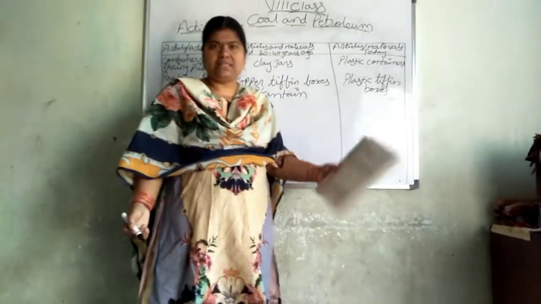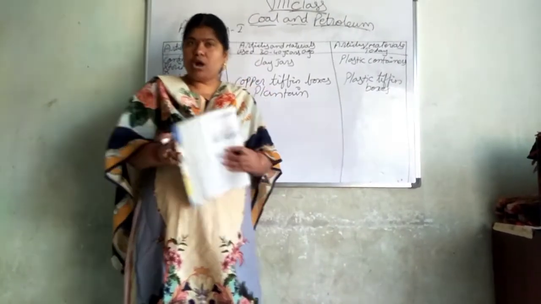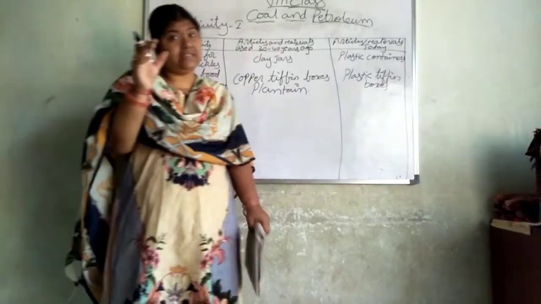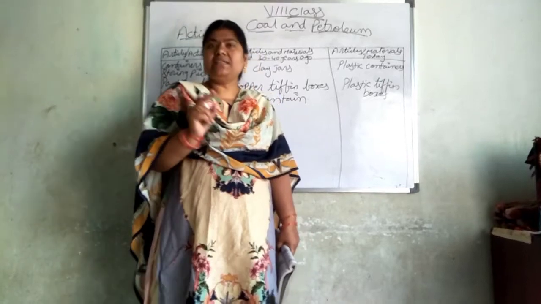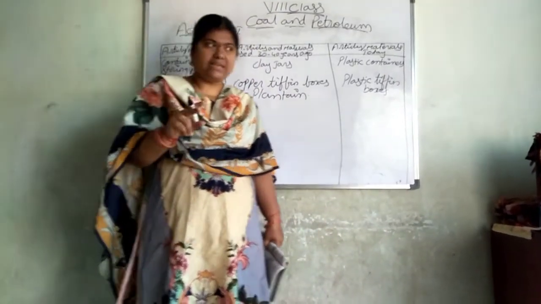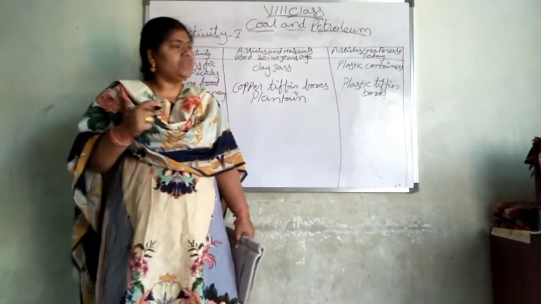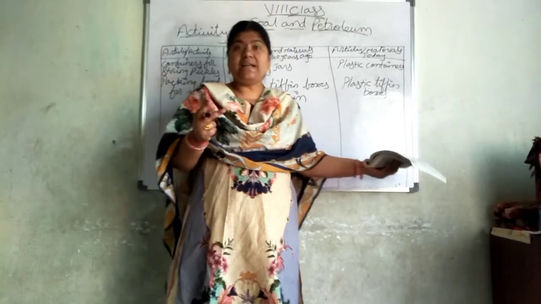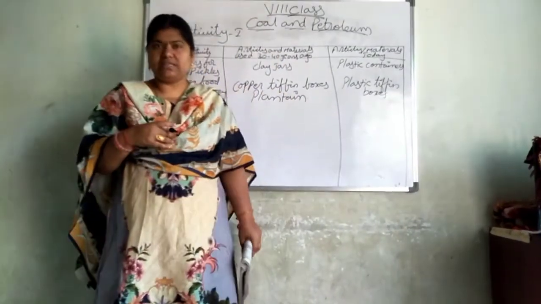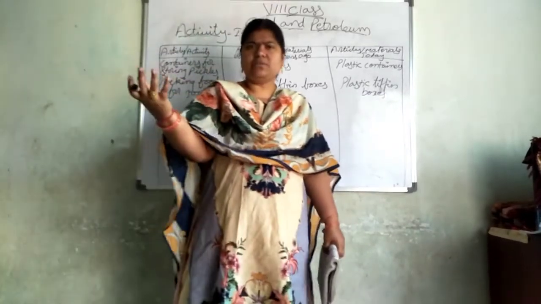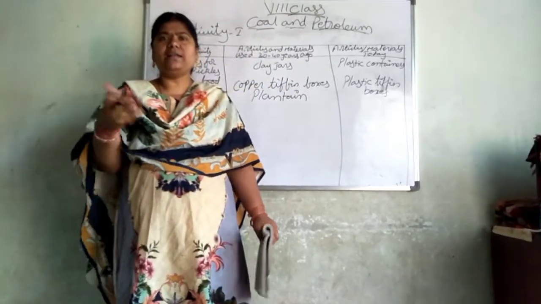Now what are we doing? Plastic. You will see plastic containers are made with what? Petroleum. I already discussed in the third lesson, synthetic fibers and plastic. At that time I discussed that plastic is of two types, thermoplastic and thermosetting plastic. In both cases, using plastic items is very dangerous, as I discussed. So, when you are going to school, what does mummy do? She prepares everything very hot and keeps it in your box.